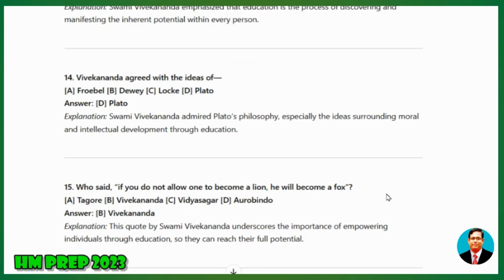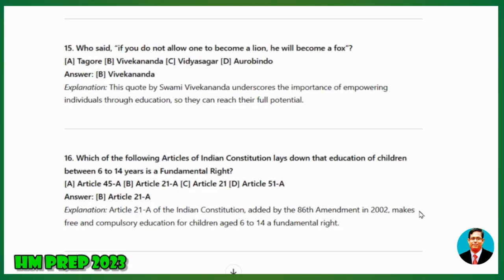15. Who said, "If you do not allow one to become a lion, he will become a fox"? Tagore, Vivekananda, Vidyasagar, Aurobindo. Explanation: This quote by Swami Vivekananda underscores the importance of empowering individuals through education so they can reach their full potential.